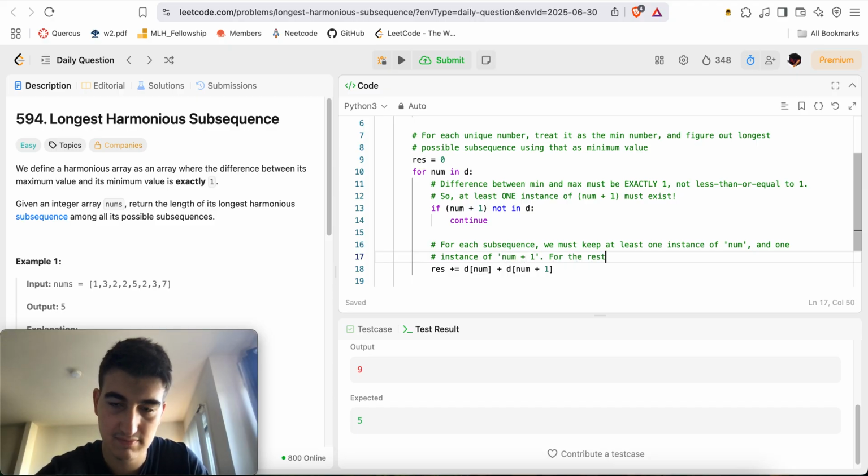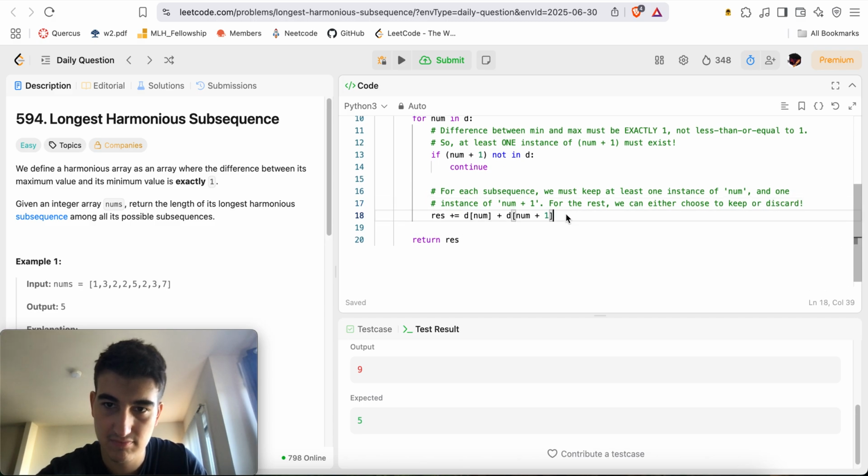For the rest, we can either choose to keep or discard. So d of num minus 1, minus 1, 2 to the power of this.